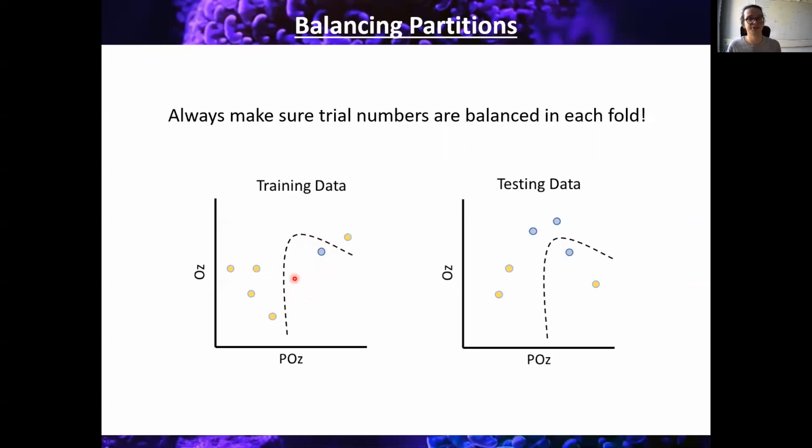So when you're partitioning the data, you need to remember to balance the trials. You need to make sure there's an even number of trials in each condition, because then you're not going to run into issues with overfitting to a single category data point in your data. Because if we consider the testing data set, such a classifier doesn't generalize very well at all.